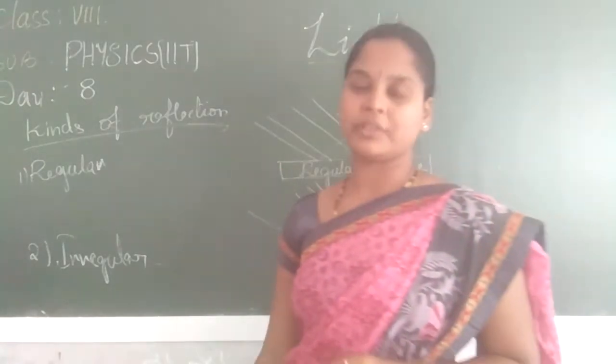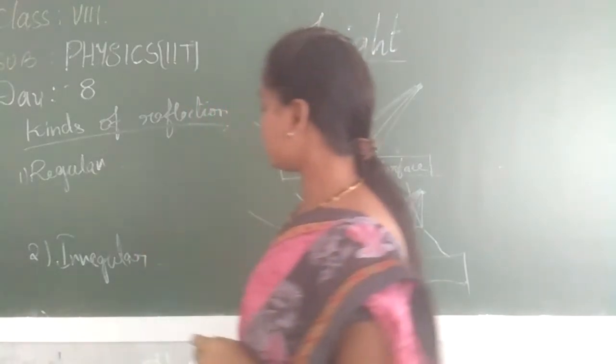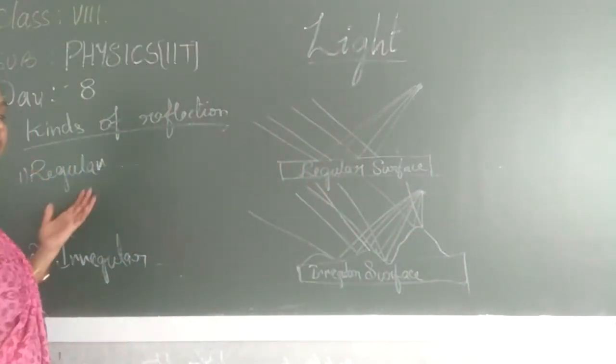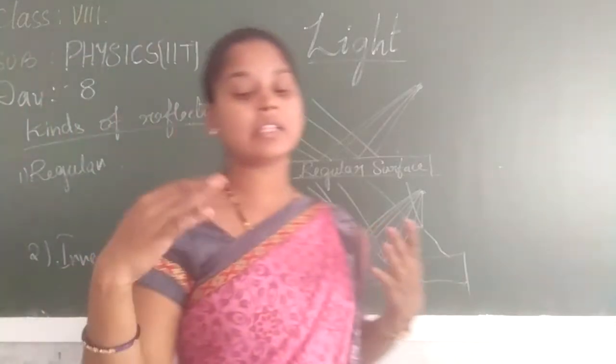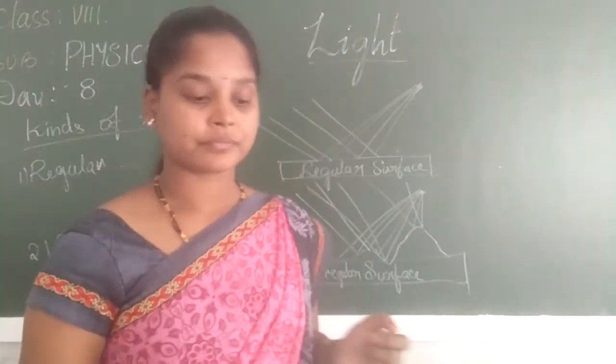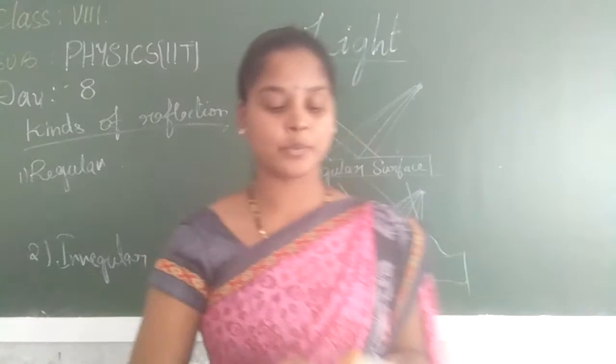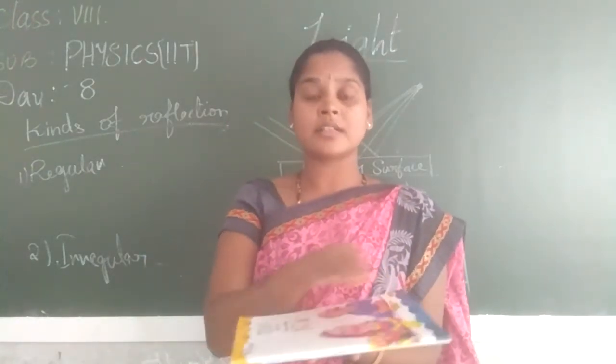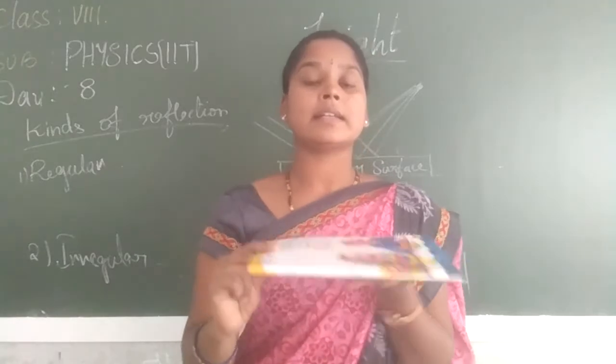We have two kinds of reflection. The first one is regular reflection, and the second is irregular reflection. Before knowing this, do you know what a regular plane and an irregular plane are? See, if I consider this book, it is very flat, right? Is it a regular plane or an irregular plane? It is a regular plane.